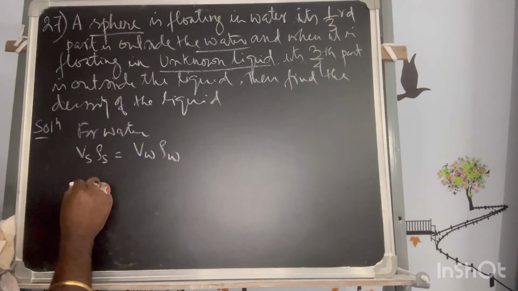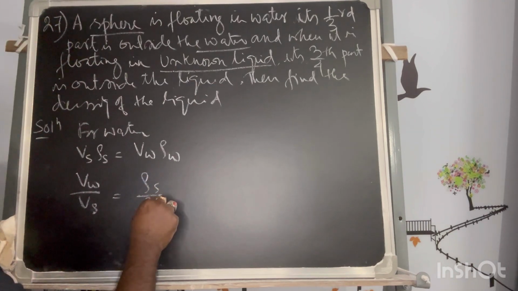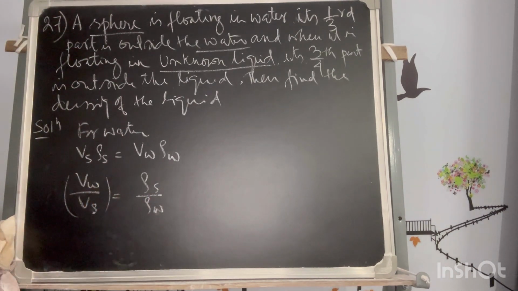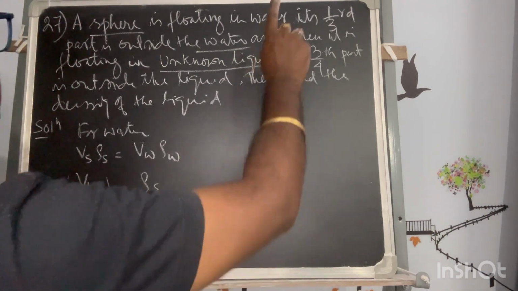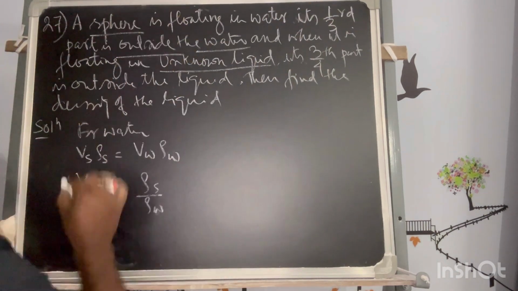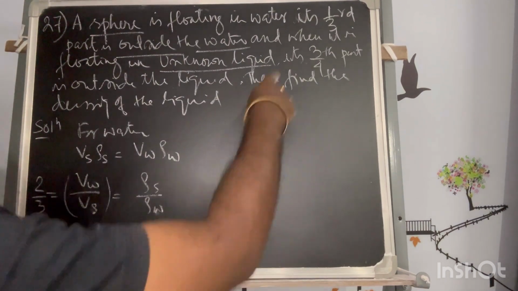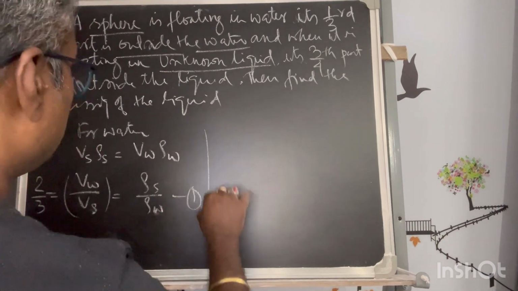So now V of W by V of the solid, is nothing but rho s by rho w. This is the part which is inside the water, one third part is outside the water, so that means it is taken as 2/3. So 1 minus 1/3, this is 2/3. So this is your first equation.